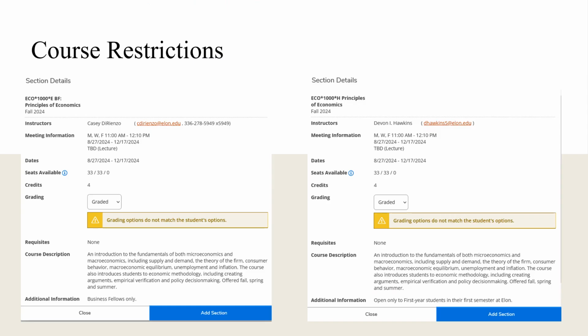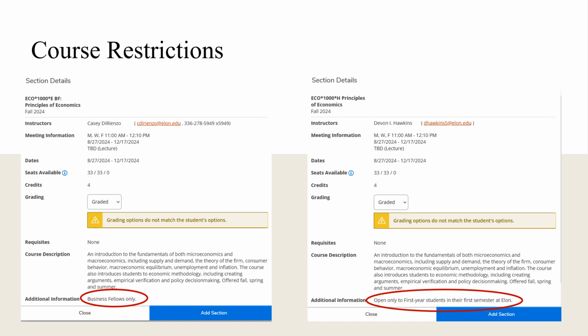Before we move on and look at our schedule view again, let's talk about a couple of restrictions. It is possible that you might notice some restrictions on certain courses. In this case, on the course on the left for this economics class, it's for business fellows only. Students who have been admitted to that program are eligible for this class, but no other students may take this class. The course on the right is also for an economics section, and it's open to only students in their first semester at Elon, first semester of college. So that would be for our class of 2028 students.